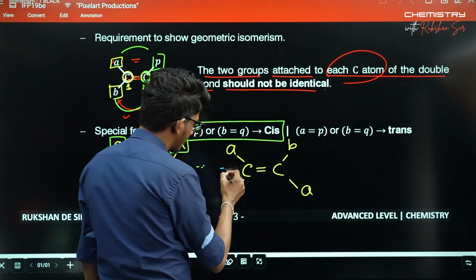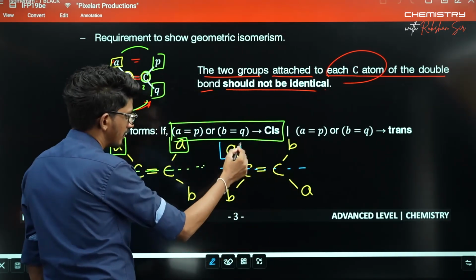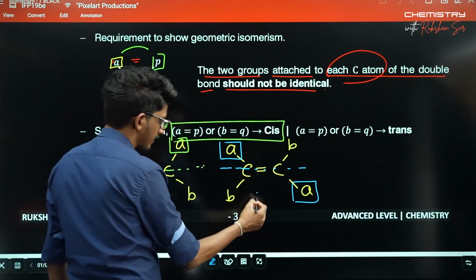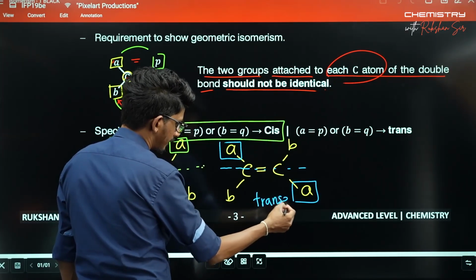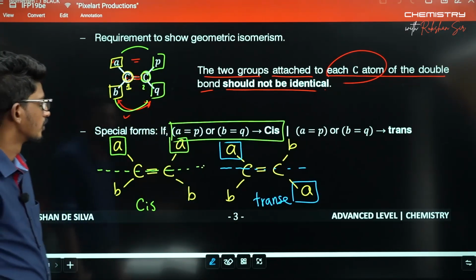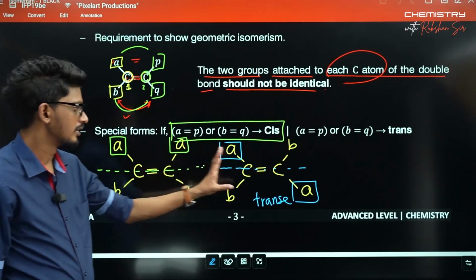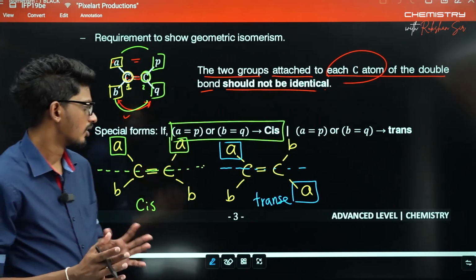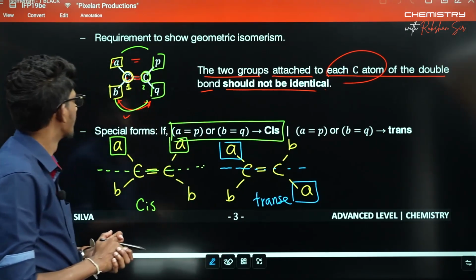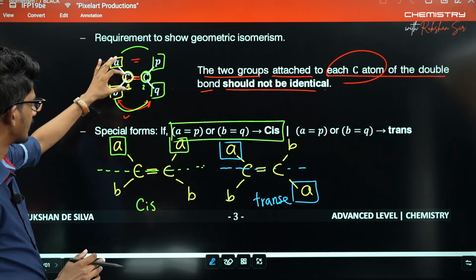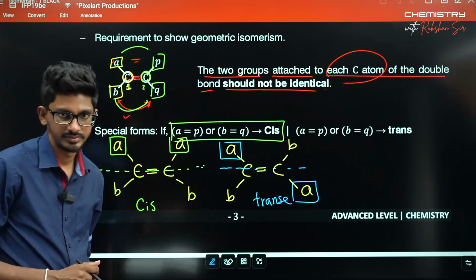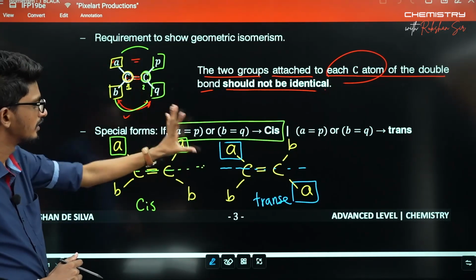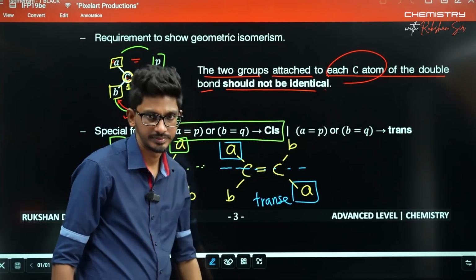If the two same groups appear at different sides of the double bond, such a form is called the trans form. Right? So these two forms are some special forms of geometric isomerism. The cis and trans appear only when one group of this carbon is also there with the other carbon as well. If one group appearing with one carbon is also there with the other carbon, you could see the presence of cis and trans isomers.